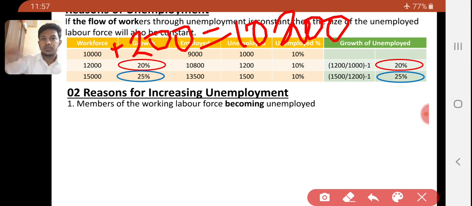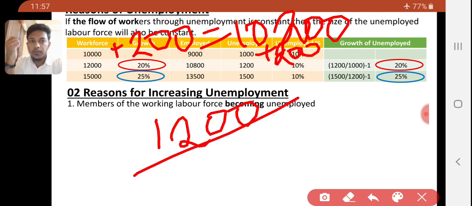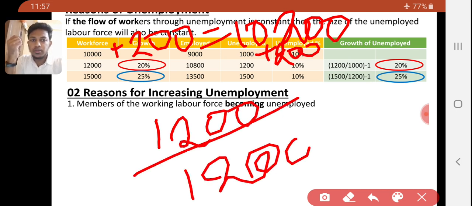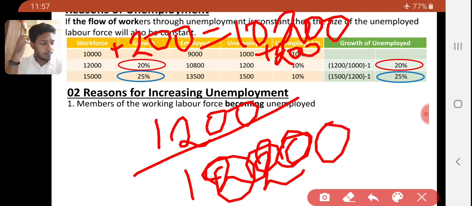It will take some time. So unemployed also increases by 200, so 1,200 will be unemployed. 1,200 out of 10,200 is 11.7%. So the unemployed rate here is 11.7%.